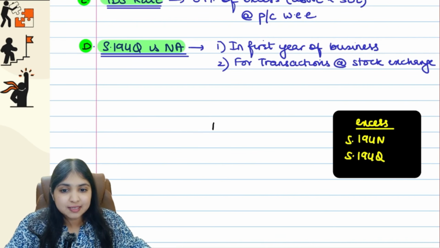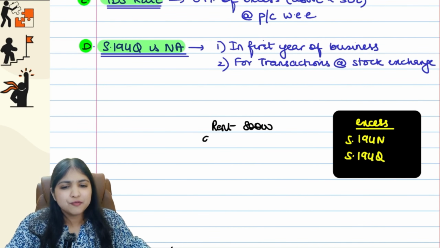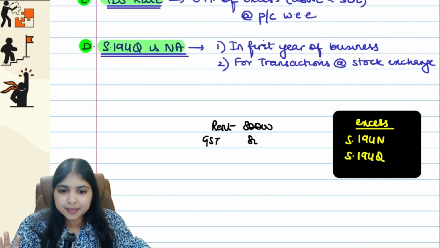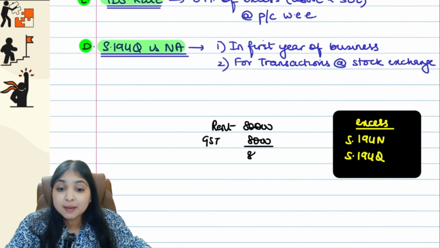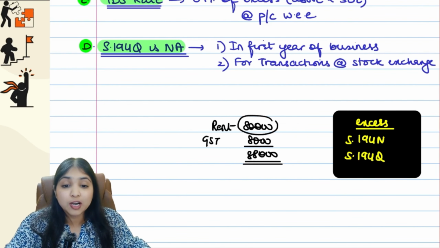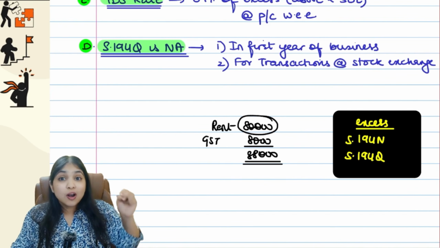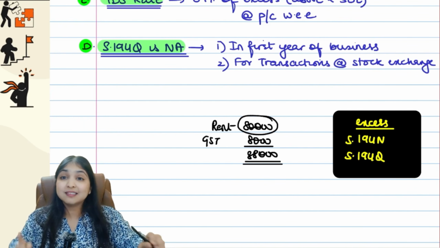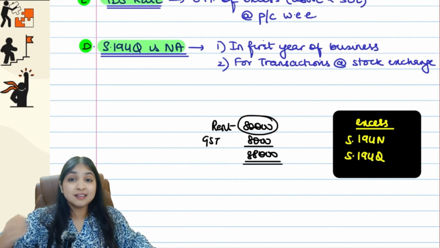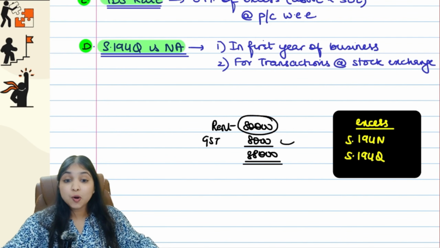Now see, let's say for example the rent is 80,000 rupees, okay, and let's say GST 10% is applicable, 8,000 rupees. If total amount I am paying rent is 88,000 rupees, then TDS will be deducted only on 80,000 rupees, on the amount before GST. Do you remember this, guys? On the GST component we don't deduct tax. TDS is always computed on the amount before GST.